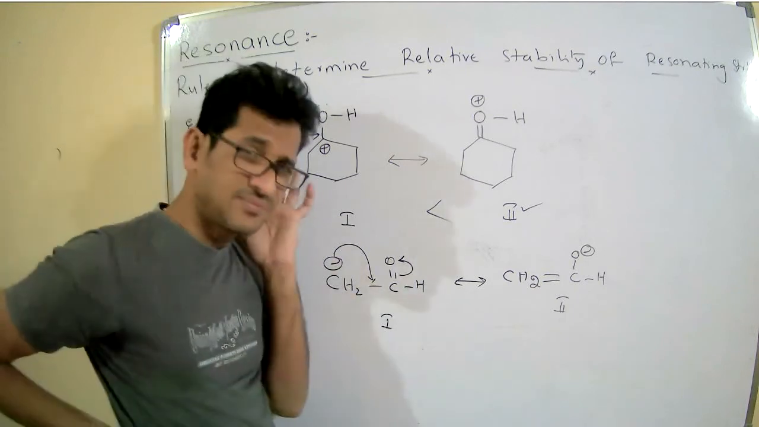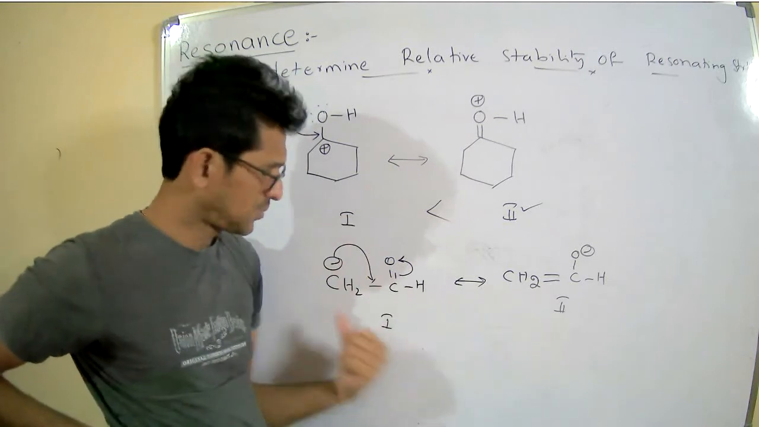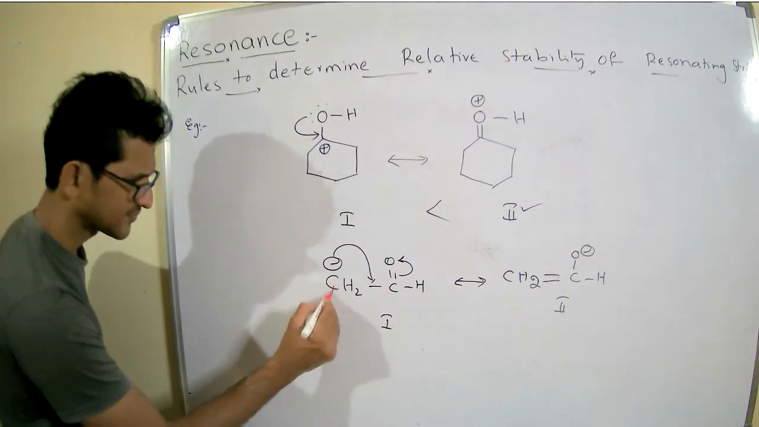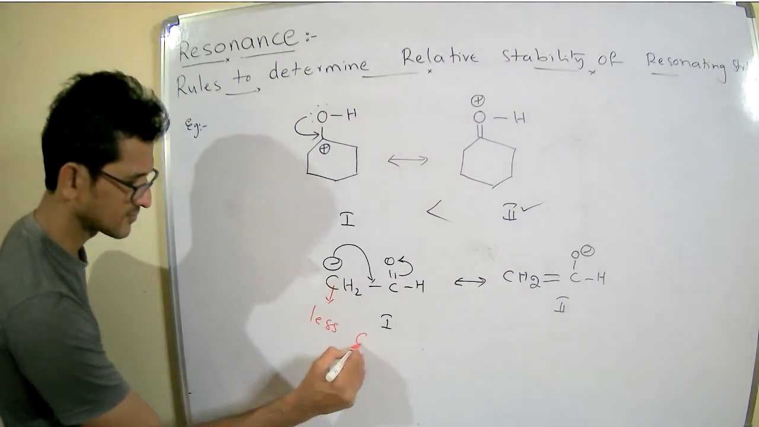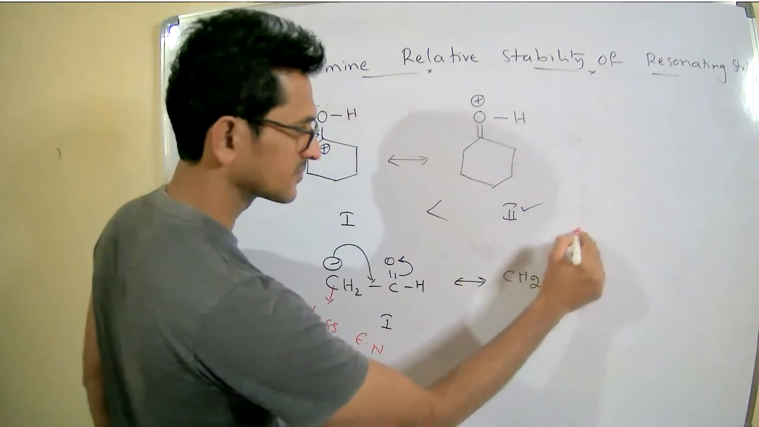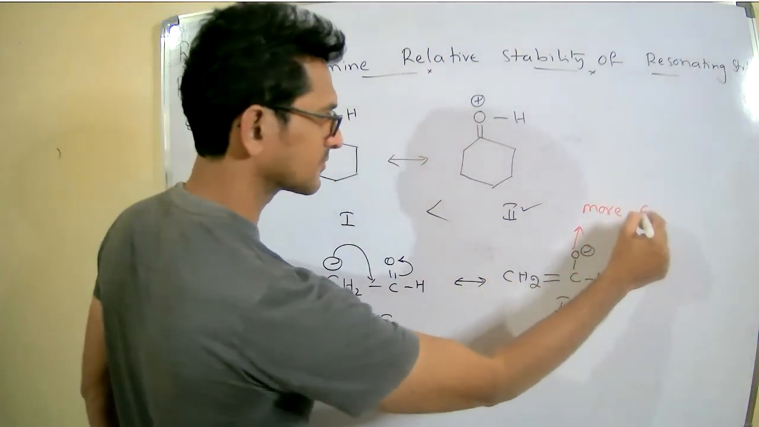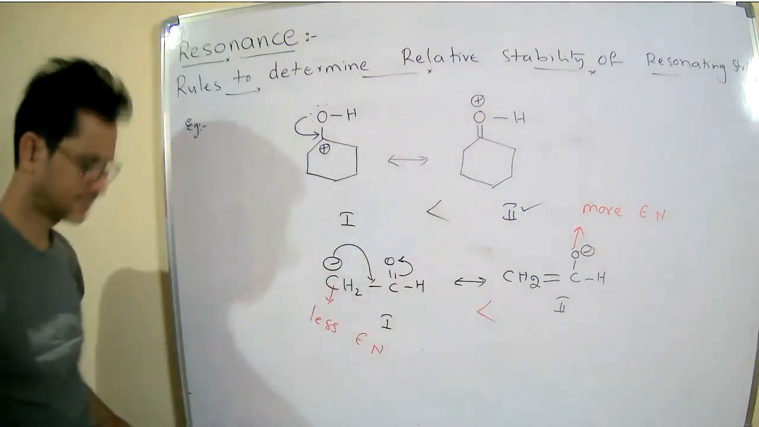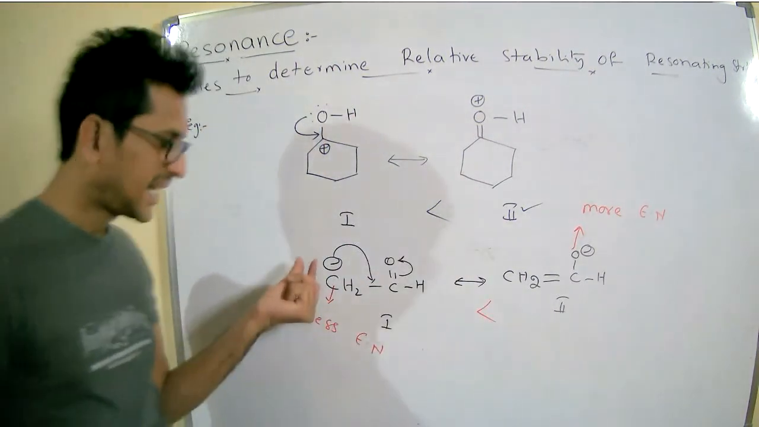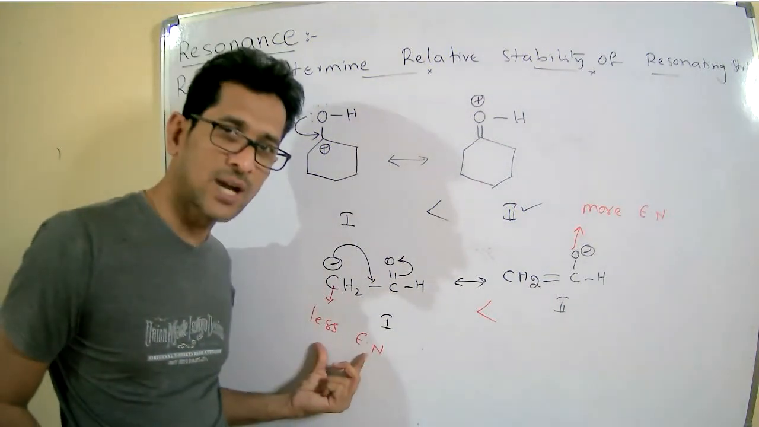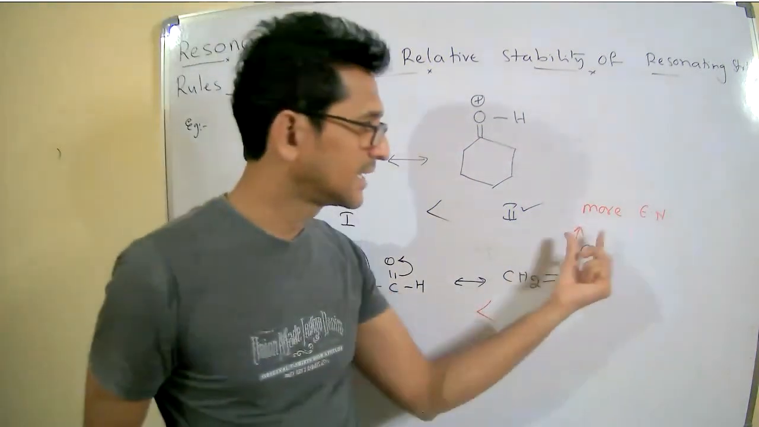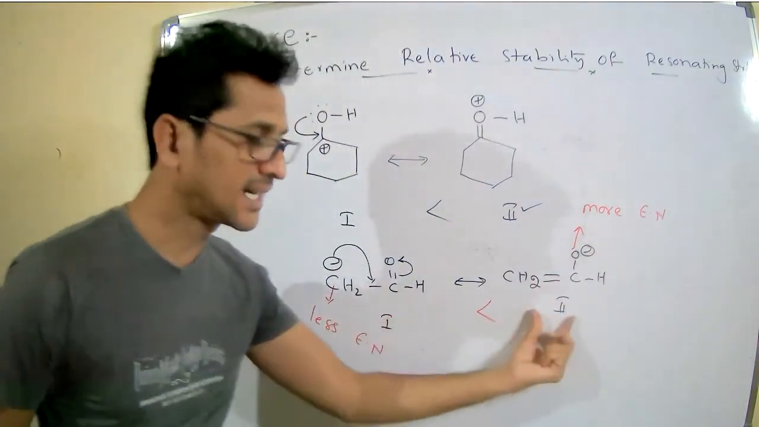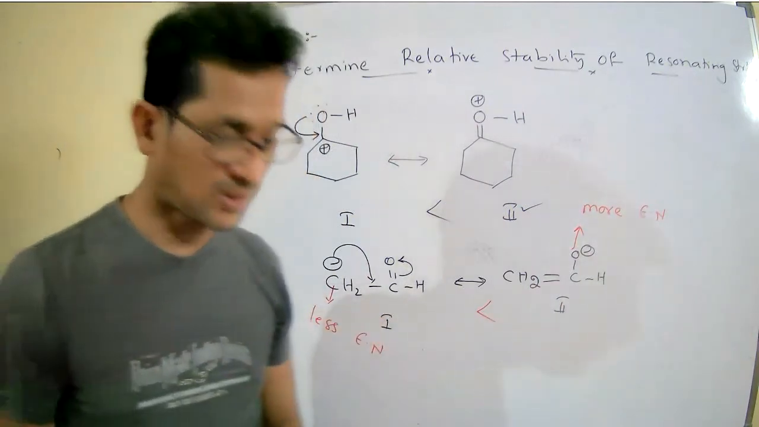Now see here, in these two compounds, negative charge on a less electronegative atom is less stable than negative charge on a more electronegative atom. Therefore, the second structure is more stable than the first structure.